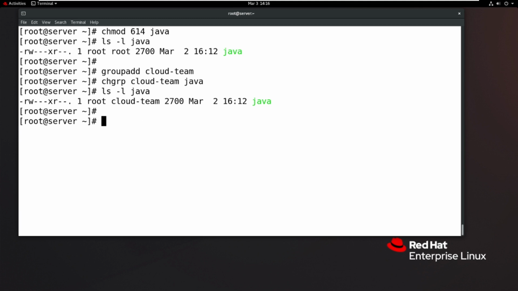Then the third one is the chown command. That is called to change the ownership of the file. To change the ownership of a file. So how to change the ownership? So ownership means changing the what? Username. Changing the what? Owner name. So how to change the owner name? So I will show you here.